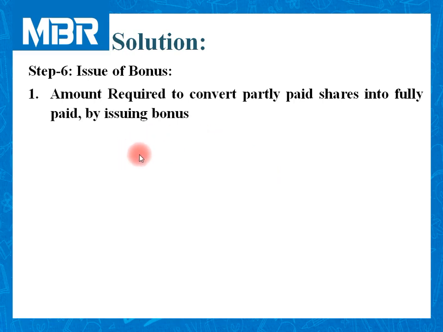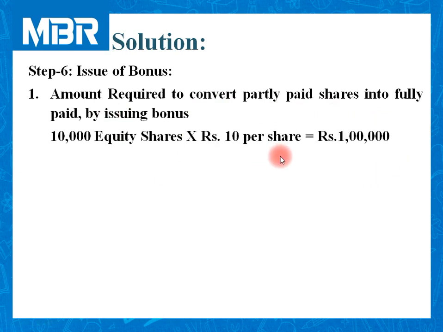Let us calculate the first part. Amount required to convert partly paid shares into fully paid by issuing bonus. 10,000 equity shares. We have completed this calculation before entering into the process, as the numbers of shares were not given for equity and preference both.